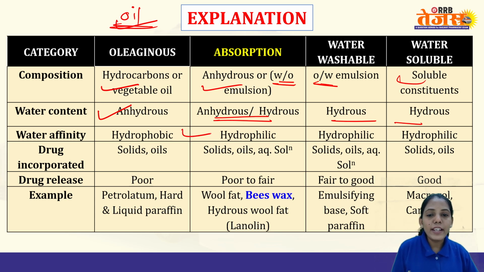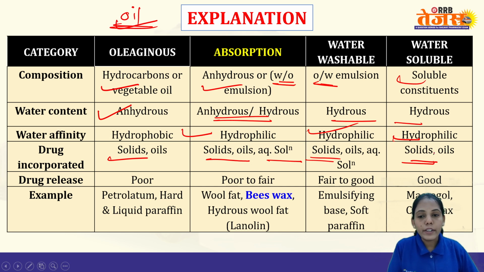Water affinity: oleaginous is definitely hydrophobic. For absorption it depends; if it is hydrous, then it will be hydrophilic. The others are also hydrophilic. Drug incorporated: here solids and oils can be incorporated. Here also solids, oils and aqueous solution can be incorporated because we are preparing emulsions. Here also solids, oils and aqueous solution, and here solids and oils can be incorporated.